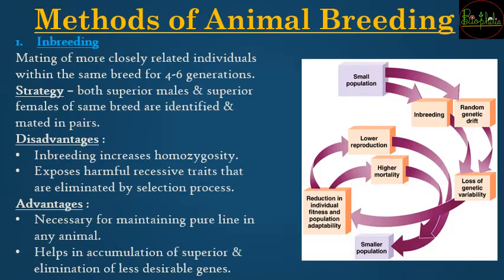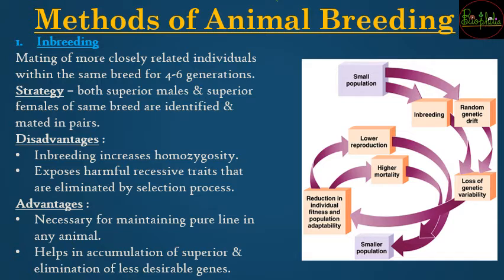Now let us understand by which methods animal breeding can be taken care of. So animal breeding में these methods are going to be the natural ways by which little human interaction can occur and you can carry out these animal breeding types. So first is going to be the inbreeding types. अब inbreeding क्या होता है? In is going to be between the breeds.